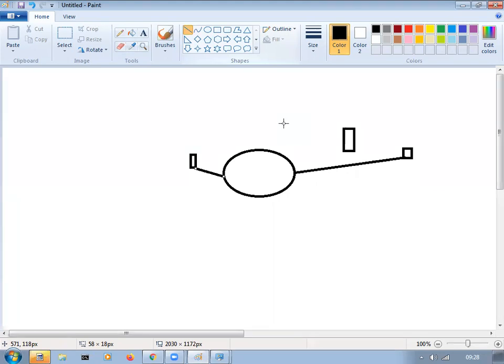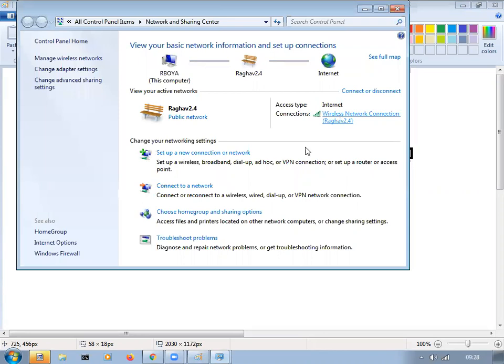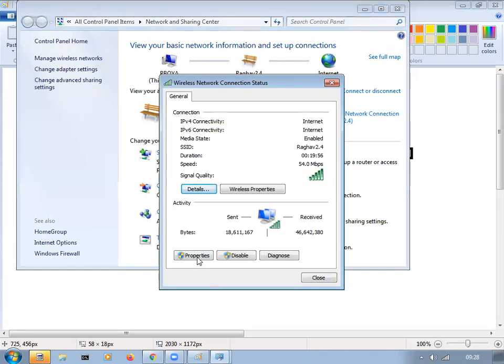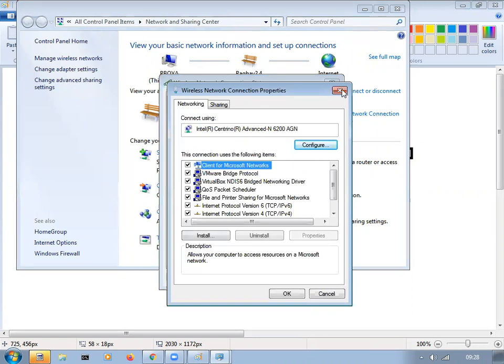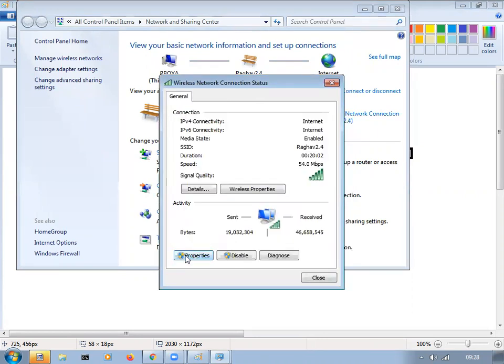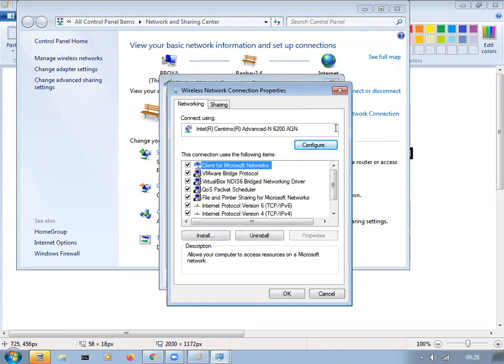That means so many employees will be in the company with this kind of privileges, whereas many other people won't be in a position to open and see these properties. See this shield that is coming? The shield itself, they won't be able to see. If you click like this, a pop-up will come saying admin privileges are required to do this. But for a person who has the admin privileges, he will just enter his own username and password, and just click on that. Then after that, he can do that.